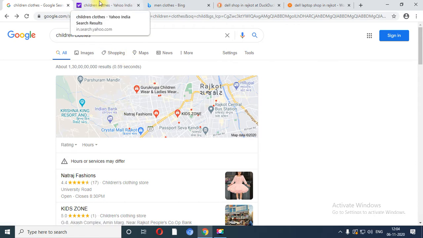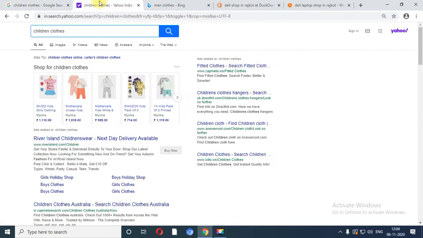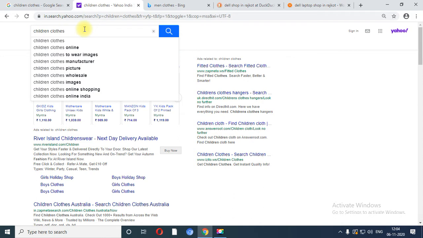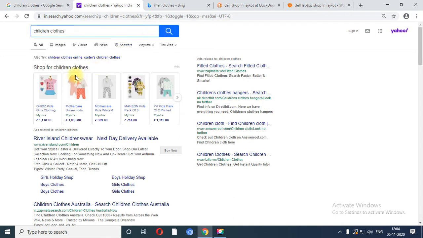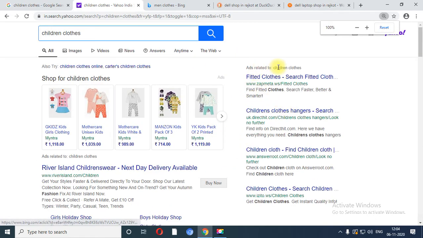Now I am going to show the second search engine, that is called Yahoo. Inside Yahoo also I have fired the search term children clothes. In Yahoo, over here this is the portion where the advertisement part has been shown, and you can see over here ads related to children clothes.